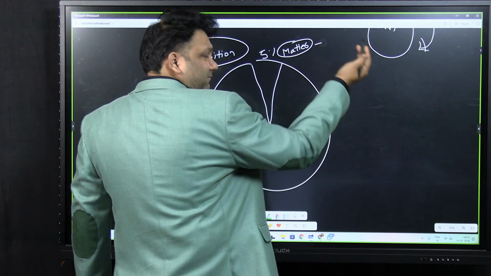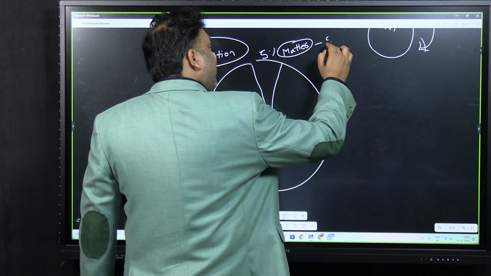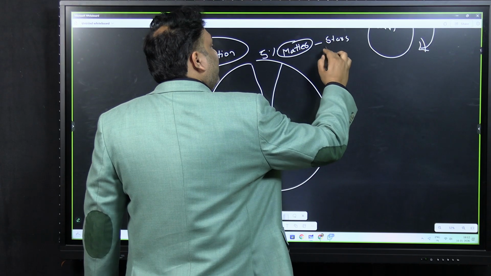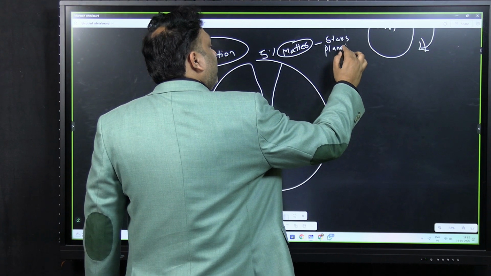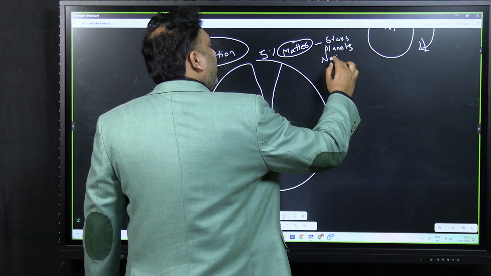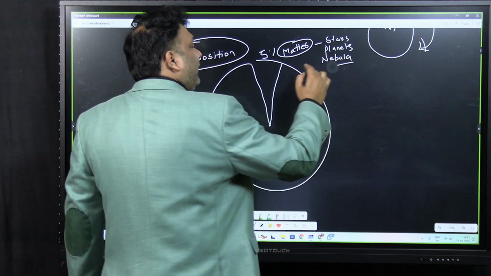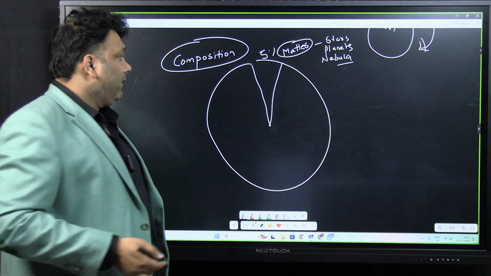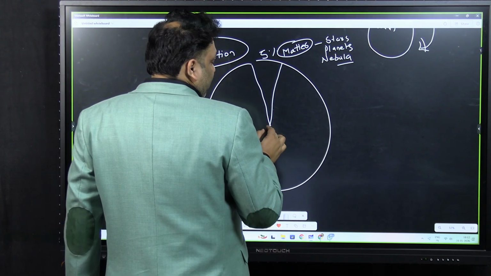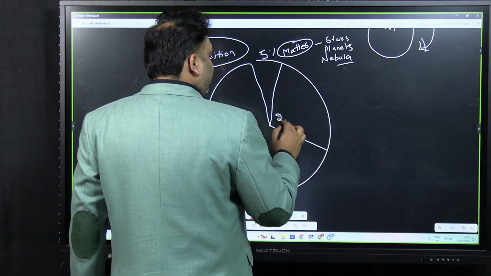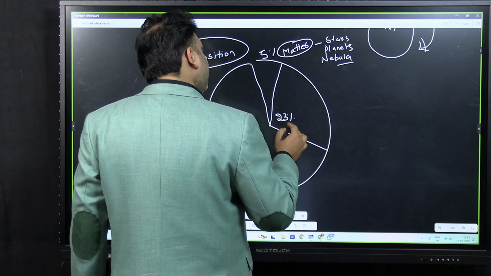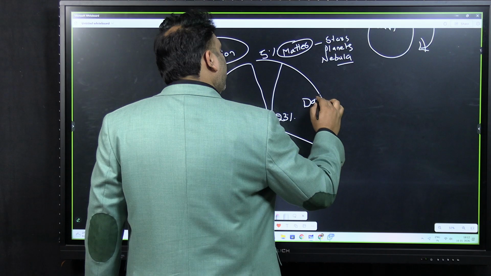That is what you see: the stars, planets, nebula. Nebula is nothing but a cloud of gas, which we'll be discussing later on. Now this is the matter, and around 23% is dark matter.